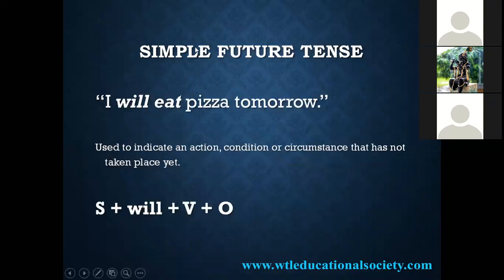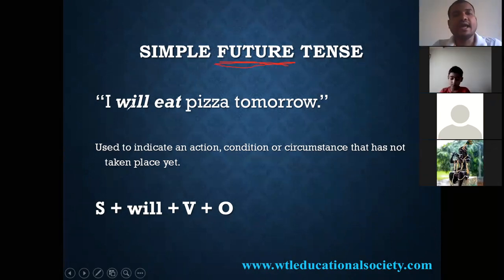Simple future. Next. Simple future. If you observe the word future, right? This tense talks about future things.